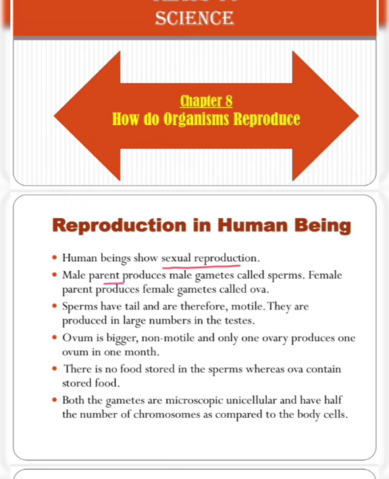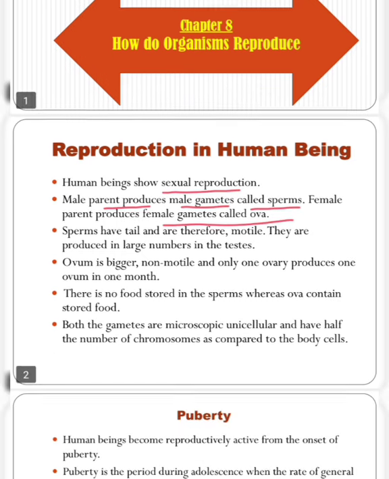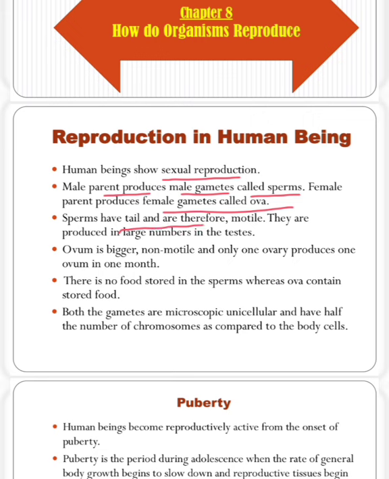The male parent produces male gametes, which are called sperms, and the female parent produces female gametes, which are called ova. Sperms have a tail and are therefore motile. If we see the structure of a sperm, it looks like that.